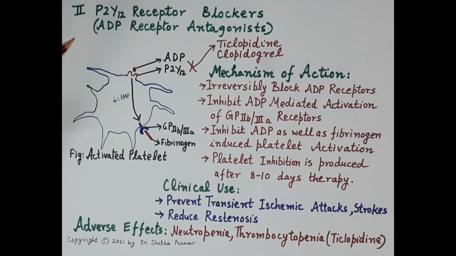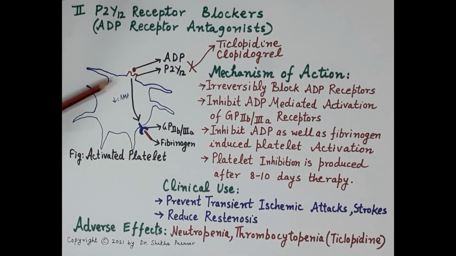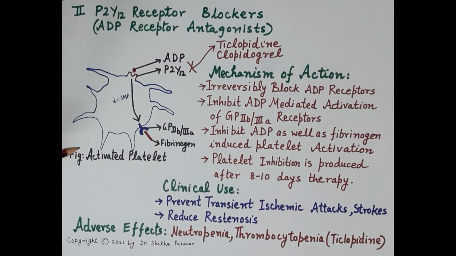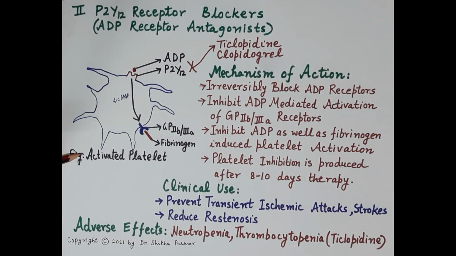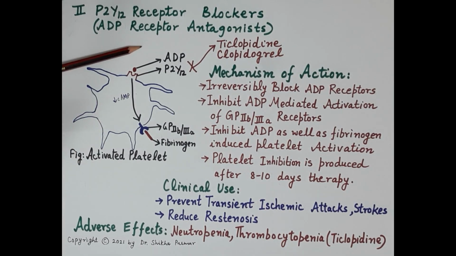Now, the next category of antiplatelet drugs are the P2Y12 receptor blockers. P2Y12 receptors are the ADP receptors. These are the receptors to which adenosine diphosphate binds. And these drugs are also termed ADP receptor antagonists. Now, this is the diagram of an activated platelet. An activated platelet changes its shape, and there is release of ADP from the dense granules of the activated platelet, and that released ADP binds to P2Y12 receptors.